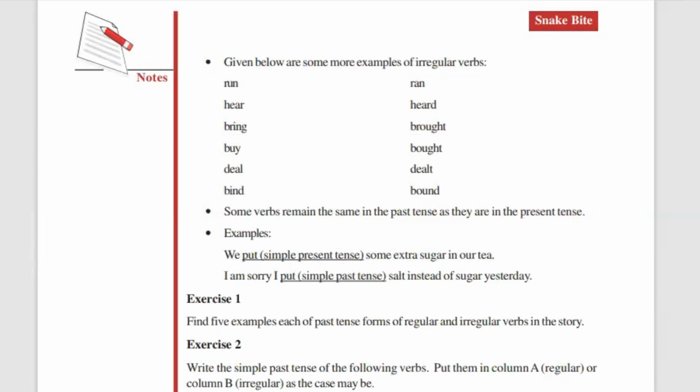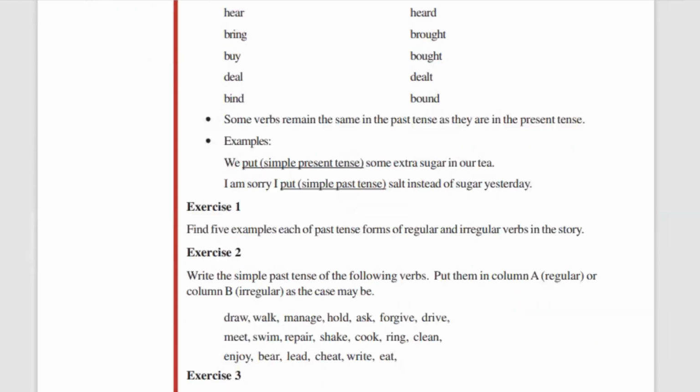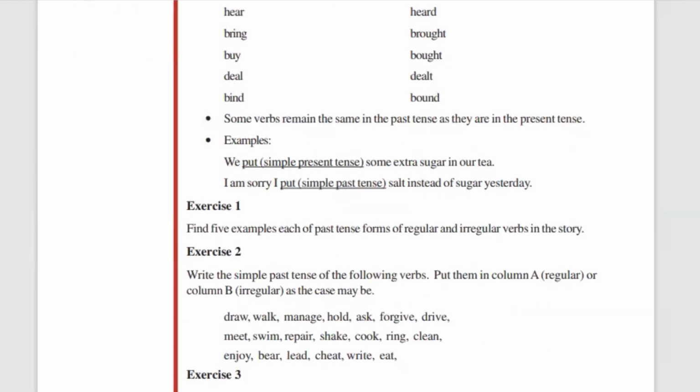Sometimes we make mistakes, but that is fine. But you should not continue in the mistake. You should not continue in the sin. In the same manner, please do not continue to make mistakes. Sometimes, to get the simple past tense, we may add in the wrong way, but that is fine in the initial stage. But you should read and study more, and by that you will be able to identify such words.